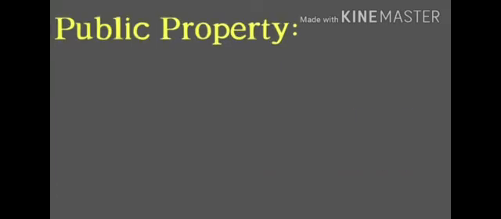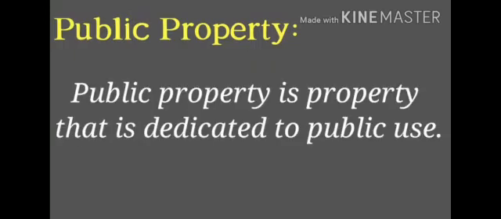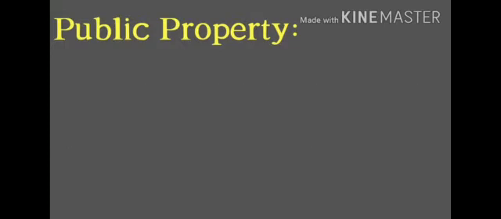Okay. Public property. Something owned by the city, town or state is called public property. Public property is provided for the use of the public only. Public property is property that is dedicated to public use only, dear. That can be used only by the public, and these facilities are given by the government to the public.